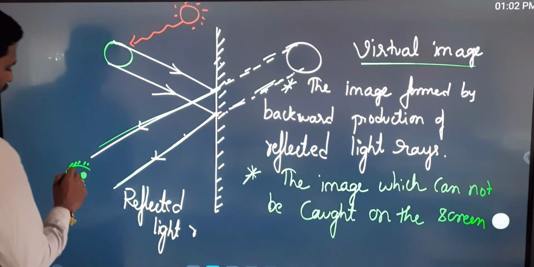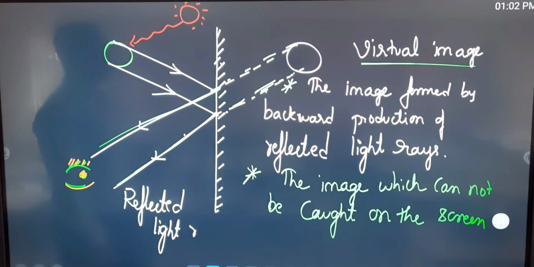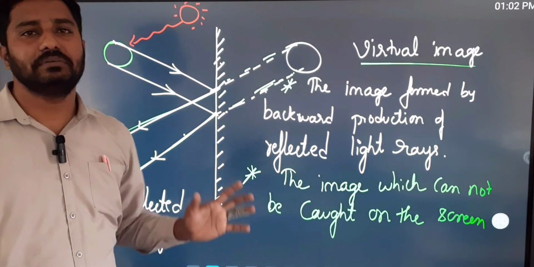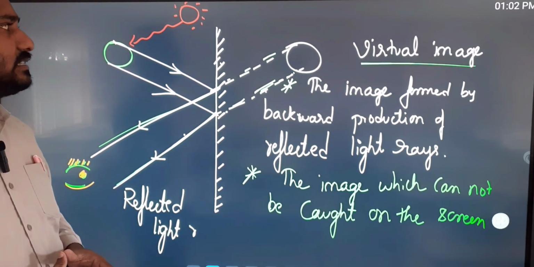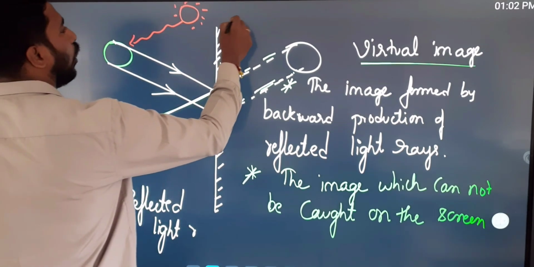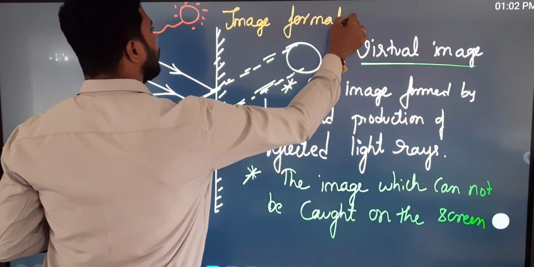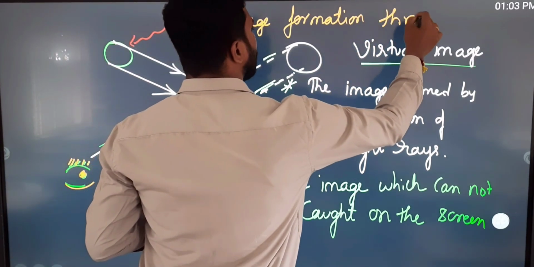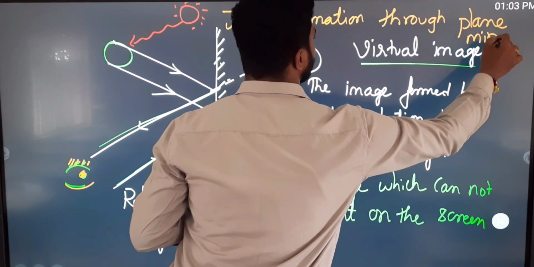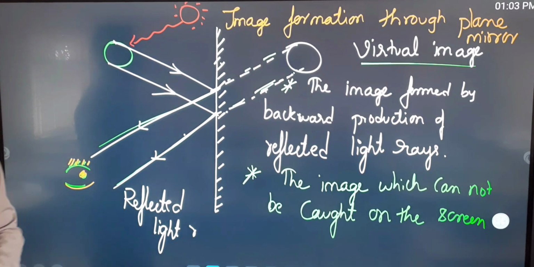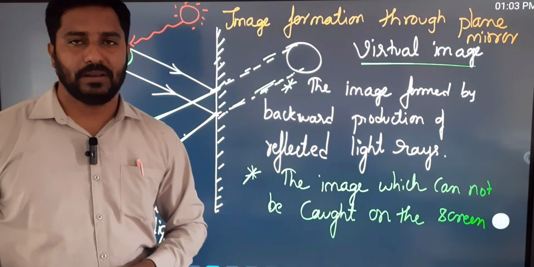So this image is a virtual image. This can only be seen. We cannot catch it on the screen, and such images are called virtual images. And this is how the image forms through a plane mirror. Okay? So it is an example of how the image will form through a plane mirror.